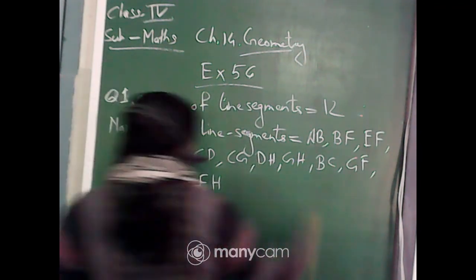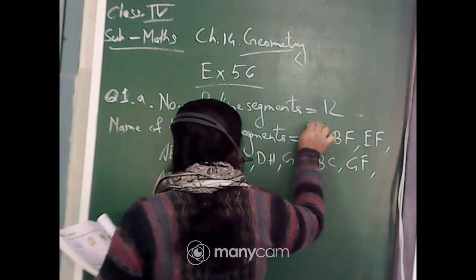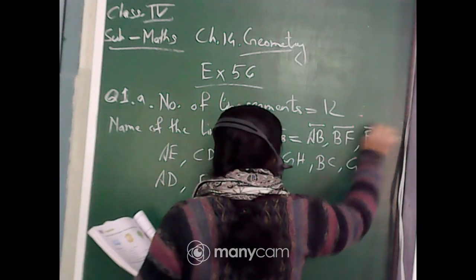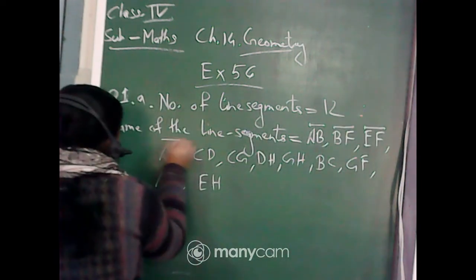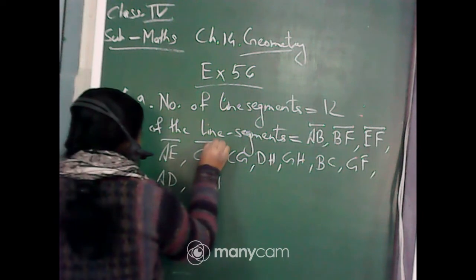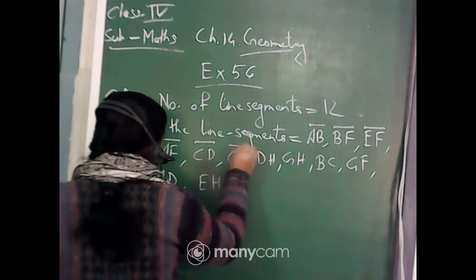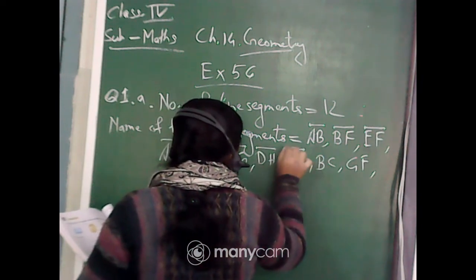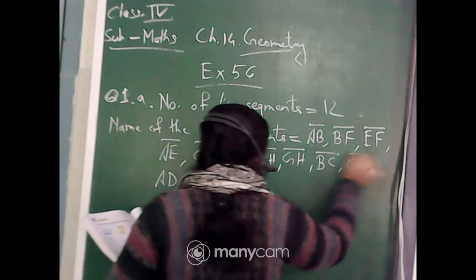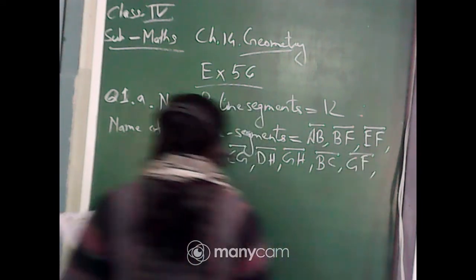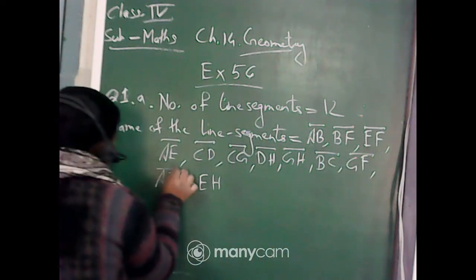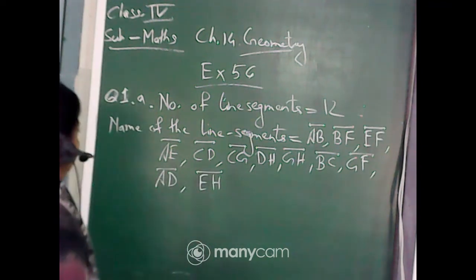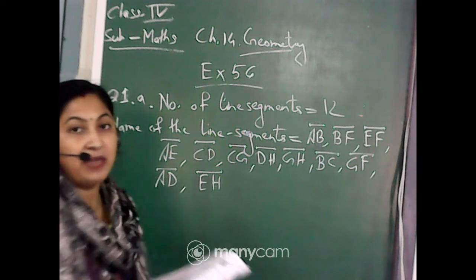And one more thing, you have to give the symbol for line segment like this. One straight line and two endpoints. Okay, this is the symbol of line segment. So this way you will write the number of line segments as well as the name of the line segments.